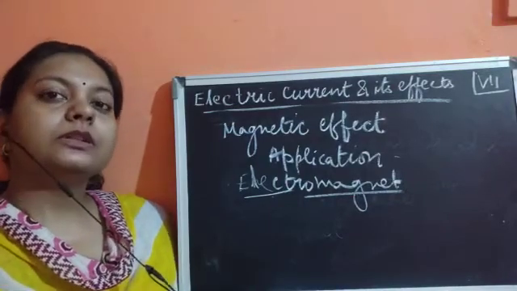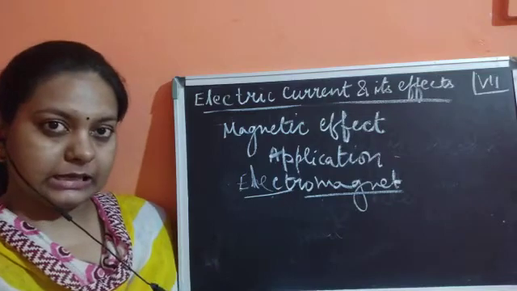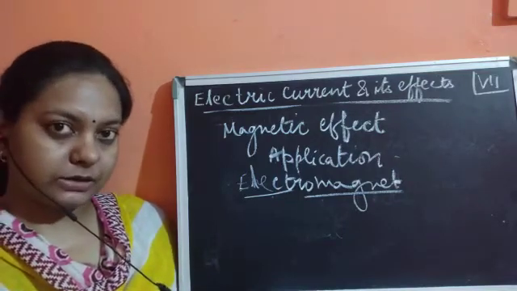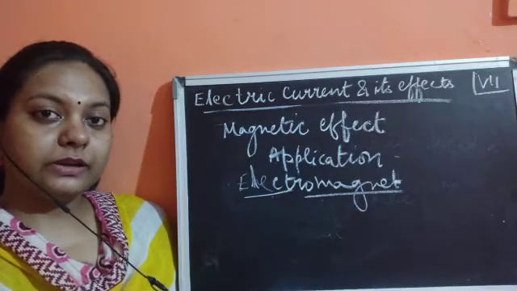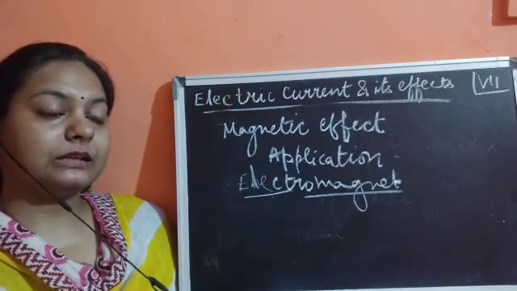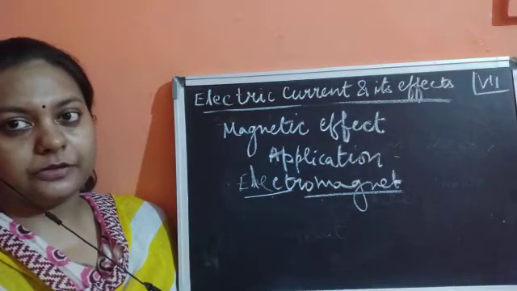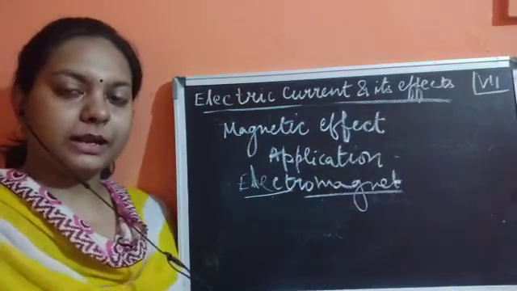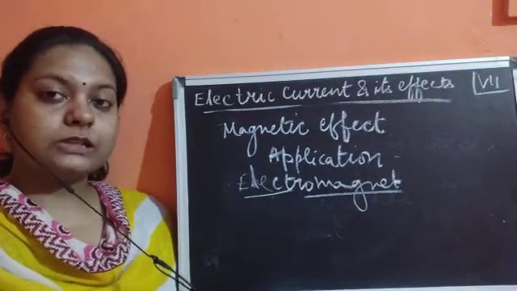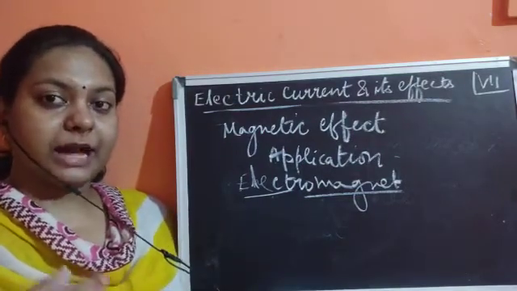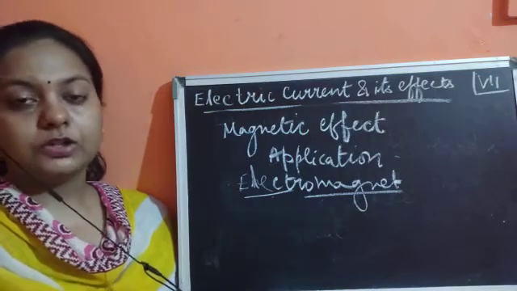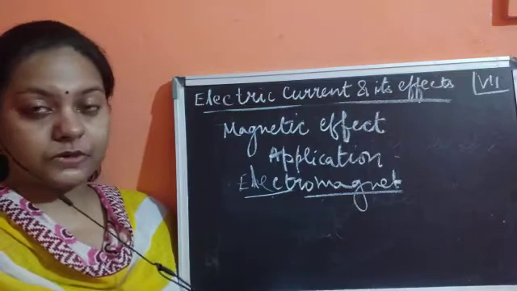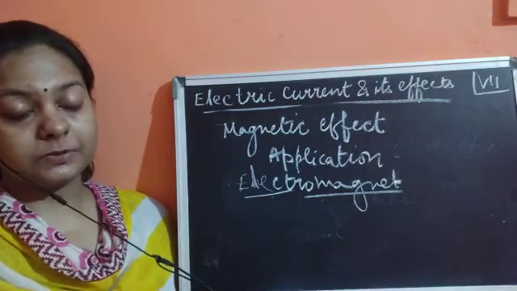So this clearly says that till the time the electric current is flowing in that particular circuit, the electric current is behaving like a magnet, showing the magnetic property. It is going to attract some magnetic substance towards it. Children, we need to understand the application of this electromagnet, and how it is produced.